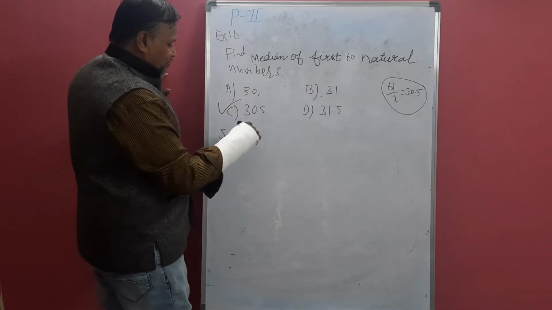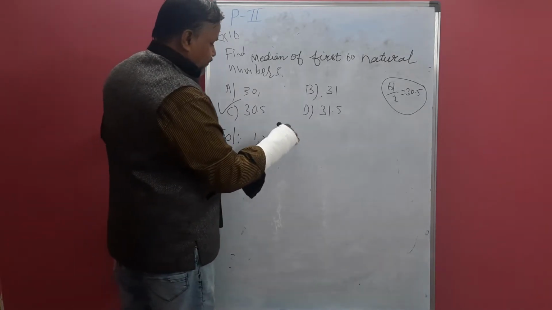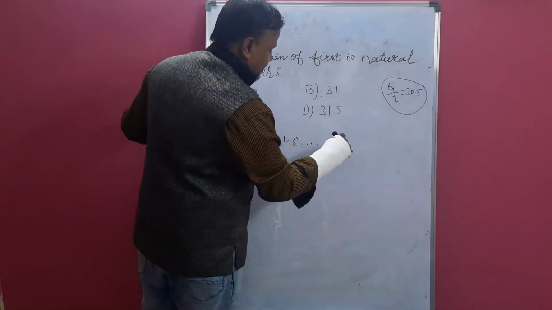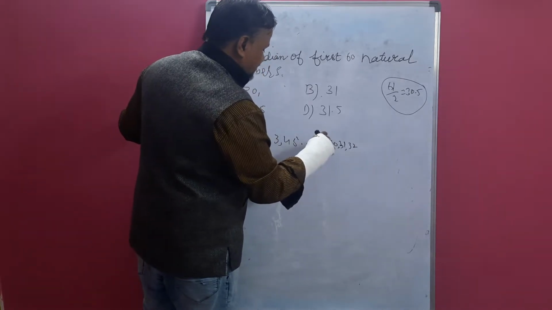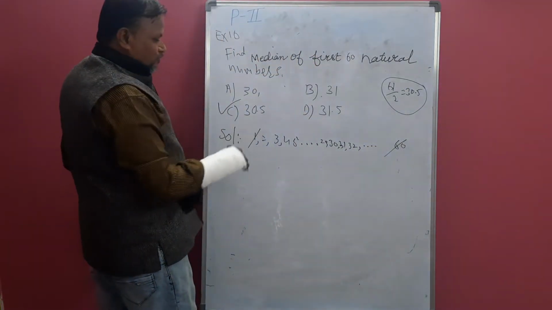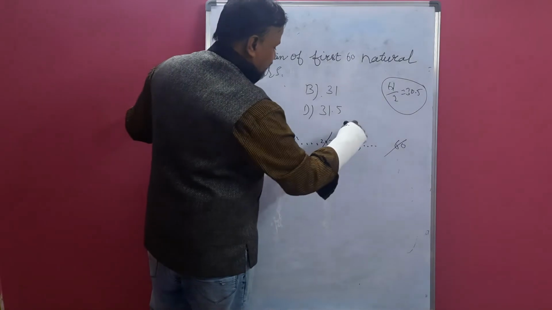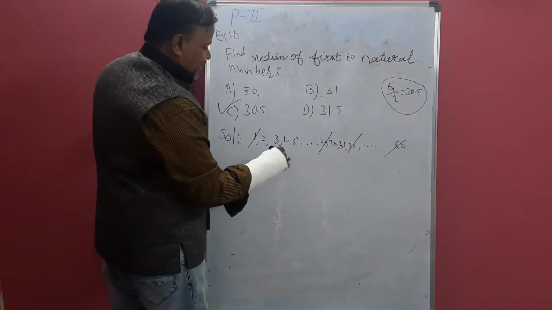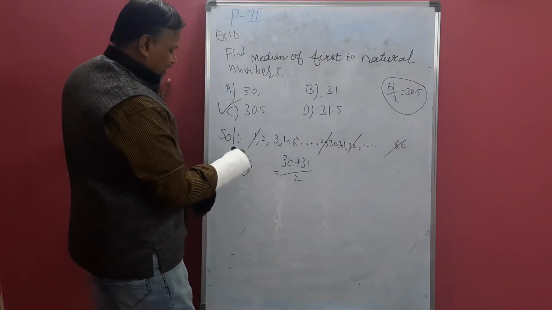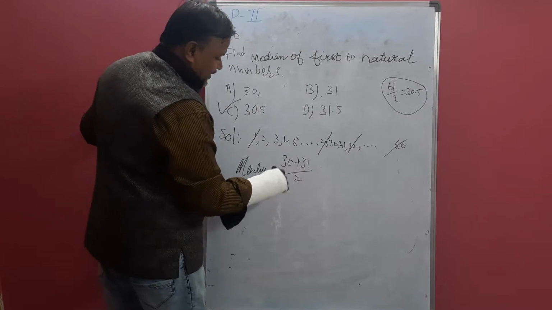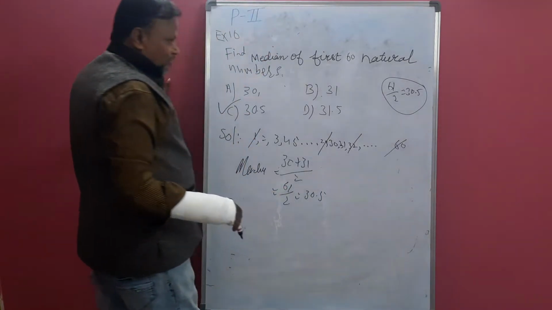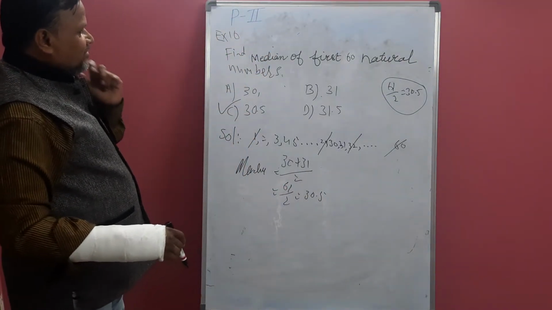So you can write 1, 2, 3, 4, 5, dot, dot, dot, 30, 31, 32, dot, dot, dot, 60. If you cancel, what happened? 1 goes with 60, like that 29 goes with 32. So you will get only 30 plus 31. The average of these two numbers is called the median. Median is nothing but 61 by 2, that is 30.5.